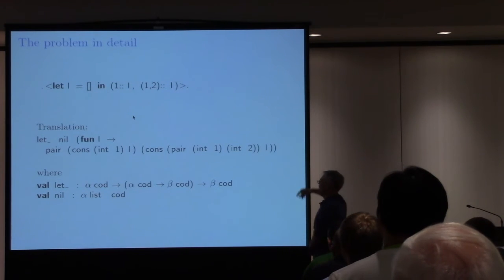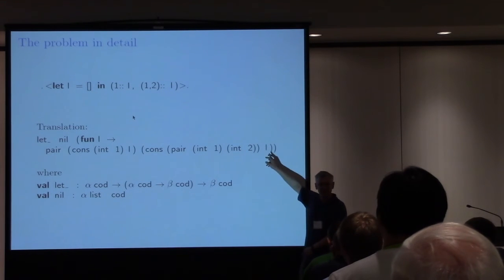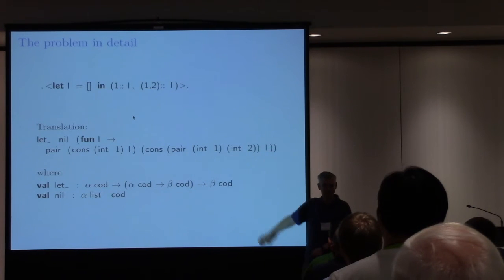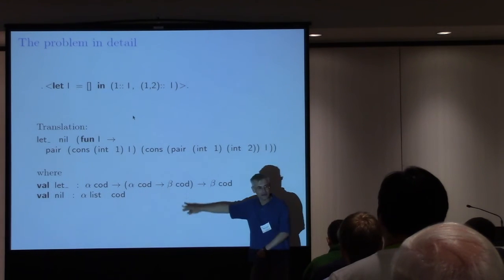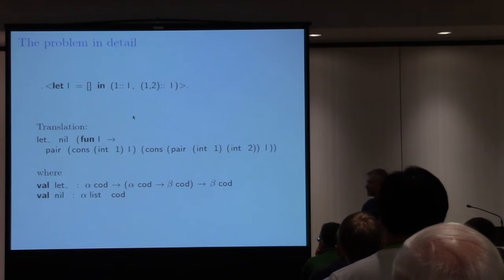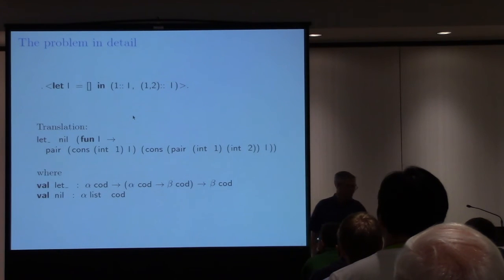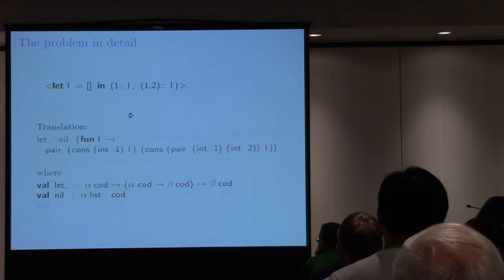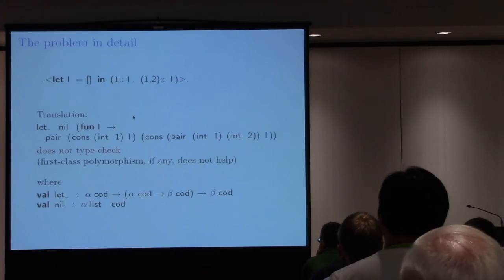Well, let's imagine how we're going to translate it. That's how the translation could possibly look like, if we assume this combinator let, which is a mixture of both up and down, right? So that's how the translation works. Well, unfortunately, as you can see, this translation does not type check.